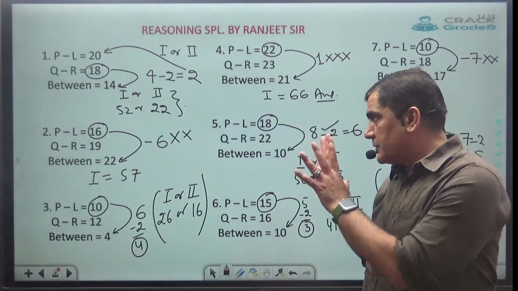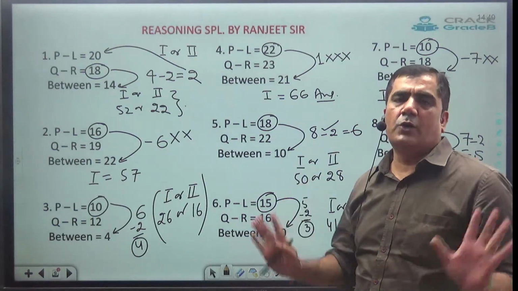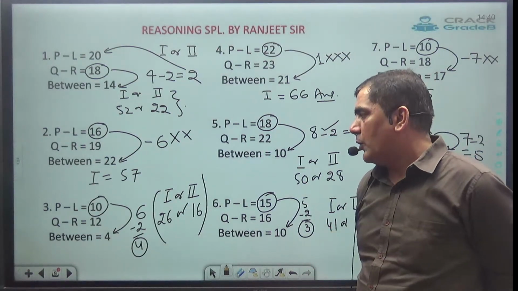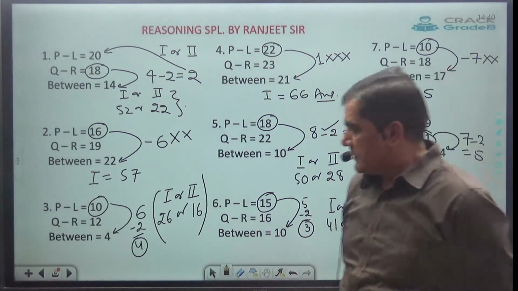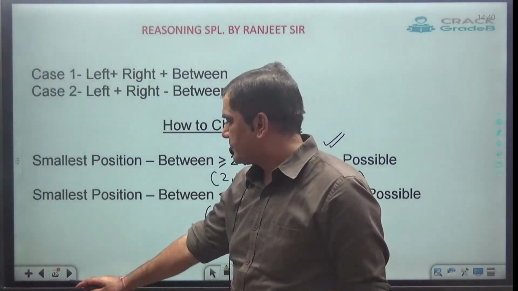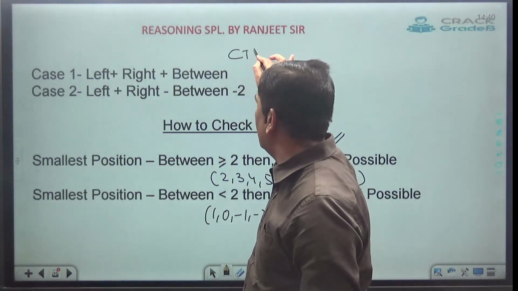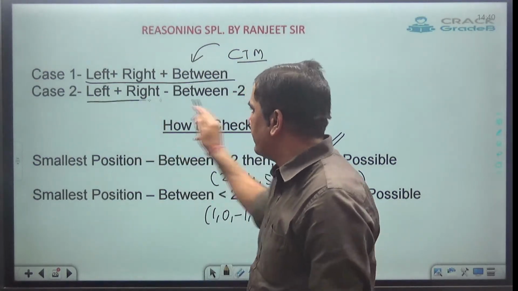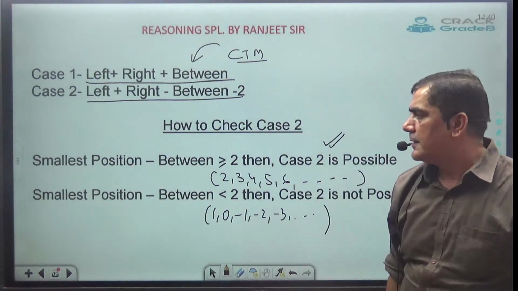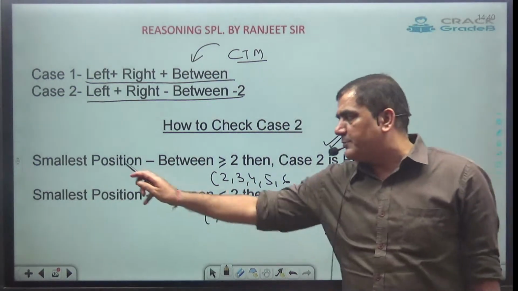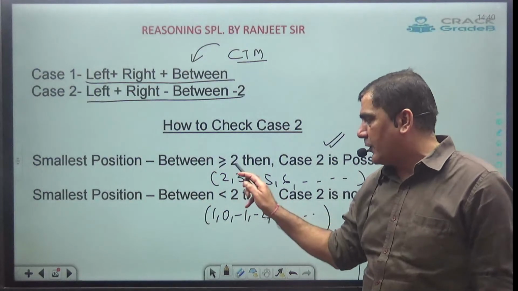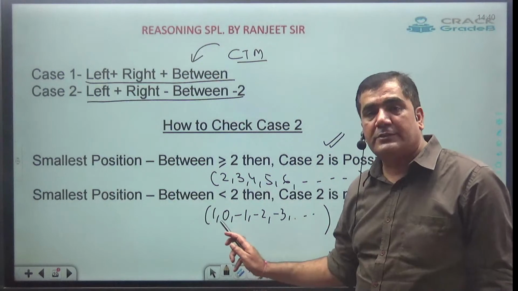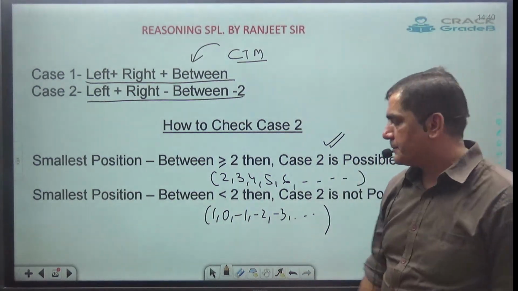Okay, so if you have understood till now, then this type is over. Now let's go with some questions. Let's practice. So this should be committed to memory. Simply remember this. Case number 1, this is the answer. Case number 2, this is the trick. How to check case number 2? If smallest position minus between is greater than or equal to 2, means 2, 3, 4, 5, 6, case 2 is possible. Less than 2, that is 1, 0, minus 1, case 2 is not possible.